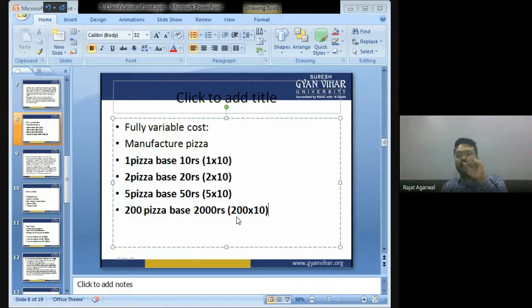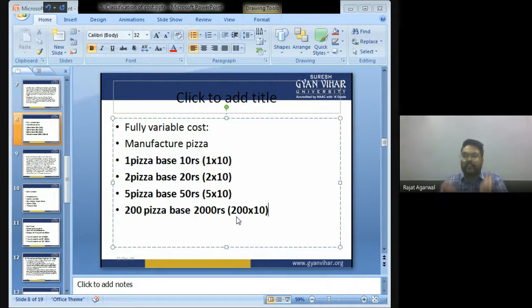If you are making one pizza, the cost of pizza base is 10. If you are making two pizzas, the cost of pizza base is 20. If you make five pizzas, the cost of pizza base will be 50. If you make 200 pizzas, the cost of pizza base will be 2000. So बच्चों, the cost of pizza base is a variable cost which increases and decreases with the increase and decrease in the volume of production.